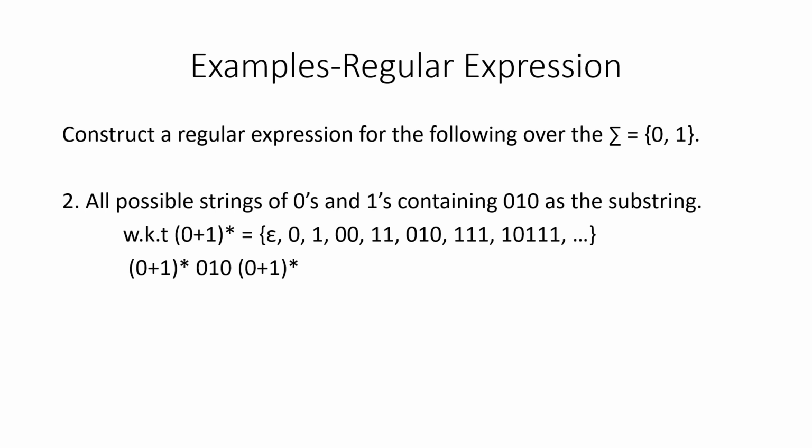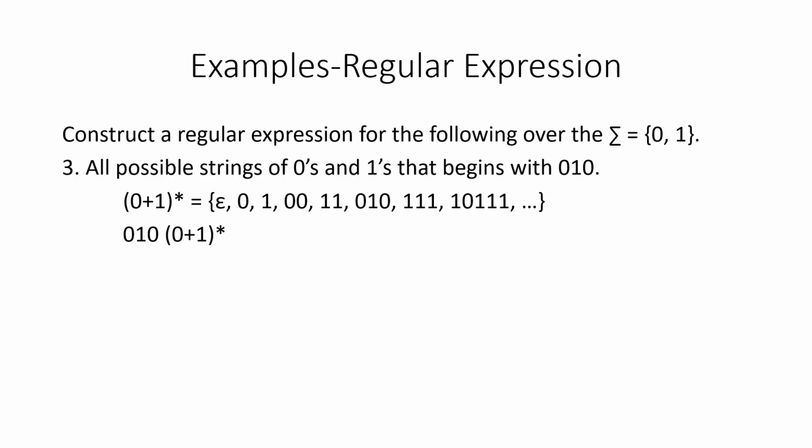The second question is all possible strings of zeros and ones containing 0 1 0 as a substring. What do we infer from the automata construction? Whenever we have to generate a string containing a substring, it can be preceded and succeeded by any valid string that belongs to the given character set. So 0 1 0 has to be there in the string, and it can be preceded and succeeded by all possible strings from this character set. So we can write a regular expression for this given language.